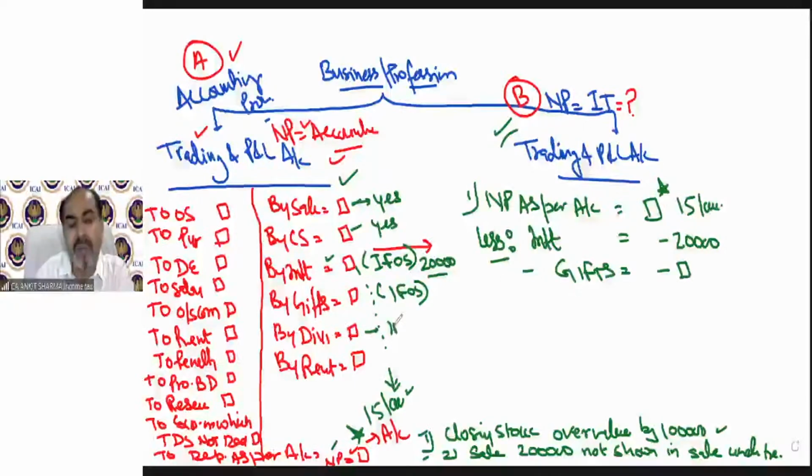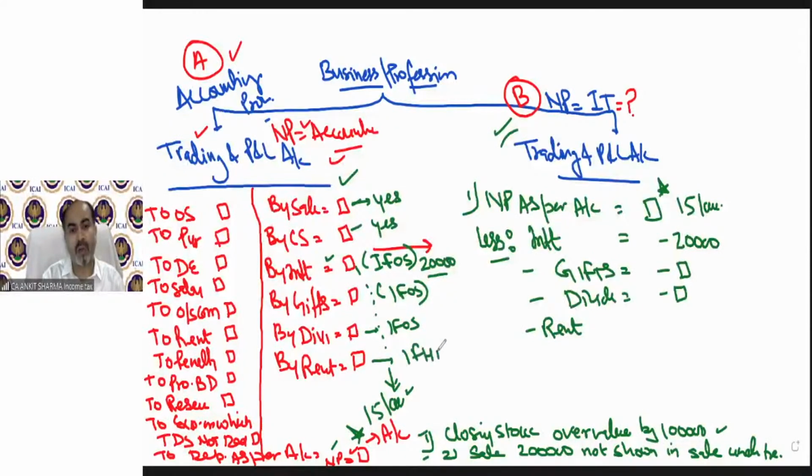Dividend is also part of income from other sources, so we will deduct dividend also. Whatever amount is given, we will reduce it from this 15 lakh value. And of course, the rent: you have recently gone through the provision regarding rental income. That is a part of income from house property. It cannot be shown under the PGBP head under income tax. So this rental income is also going to be deducted from this 15 lakh rupees.